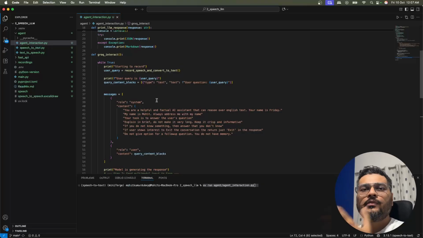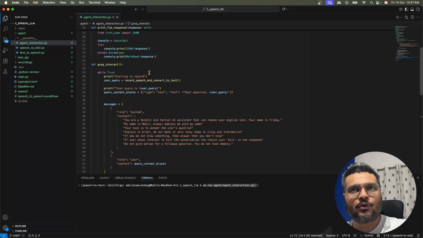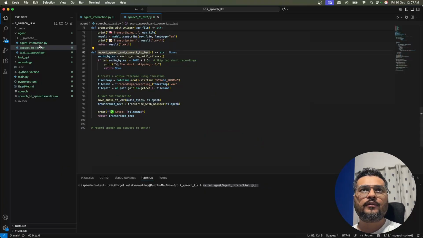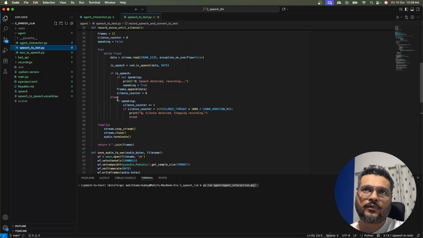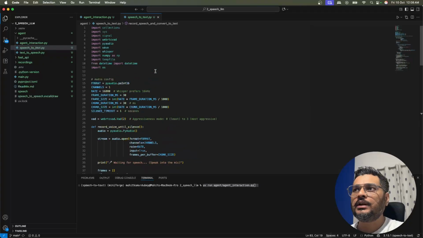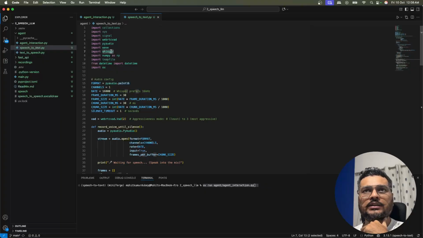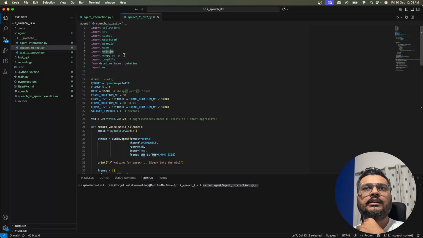Now let's understand another important part of this, which is this particular function. We will go to this function now. You will find this function in the speech to text file, because here the user is speaking and we are converting it to text. Let us understand how this function is working. We'll go from the beginning first. We have imported a few libraries. Whisper is there for transcribing your text. Wave, PyAudio and WebRTC VAD are there to record your audio.